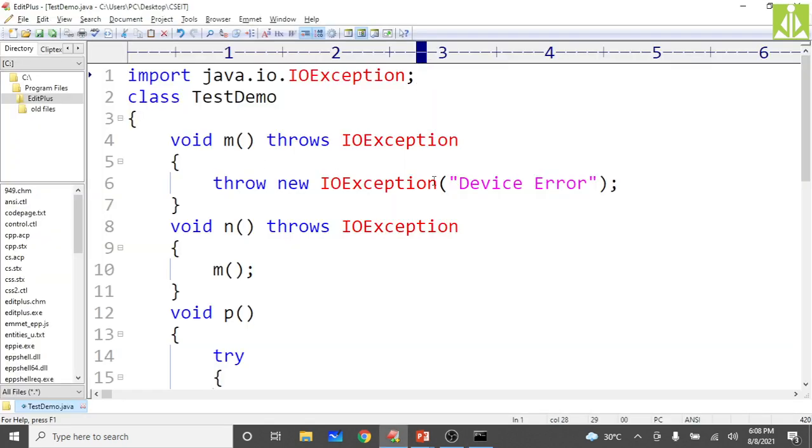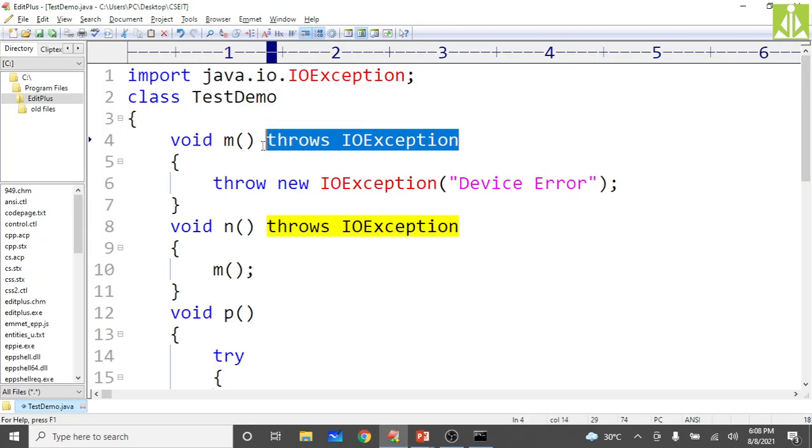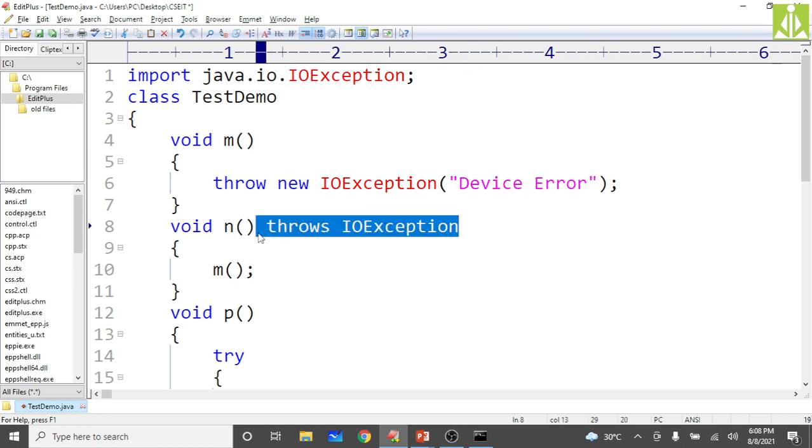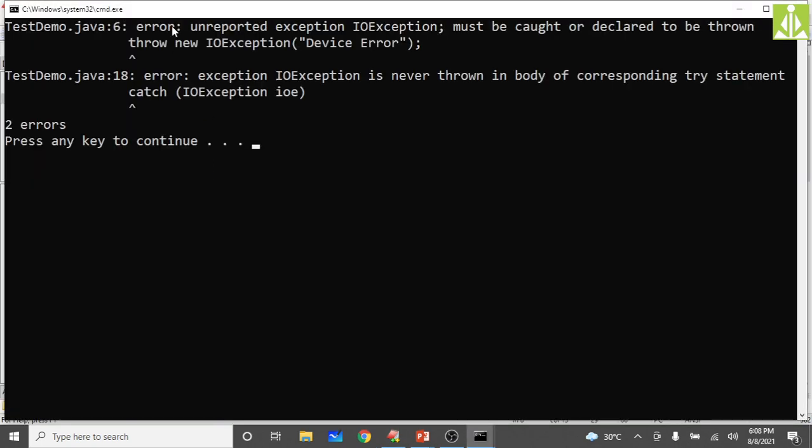Yes, successfully compiled. But first let's just remove this once again. Now save it. Now you check it. Yes, as you can see, throw new IO exception device error must be caught or declared to be thrown, because it is a checked exception. It must be declared to be thrown.